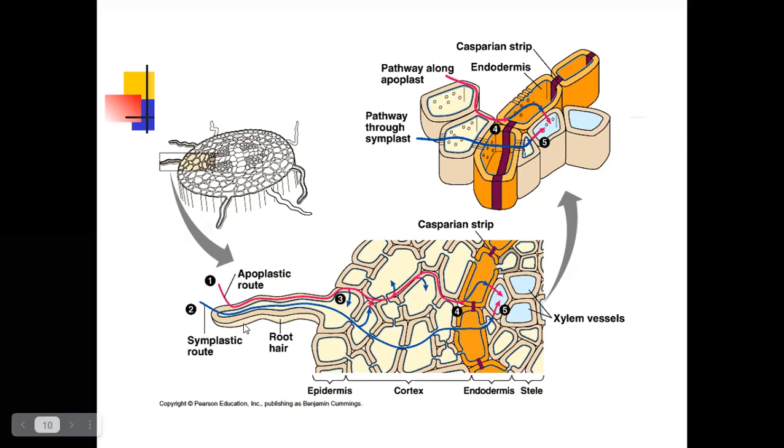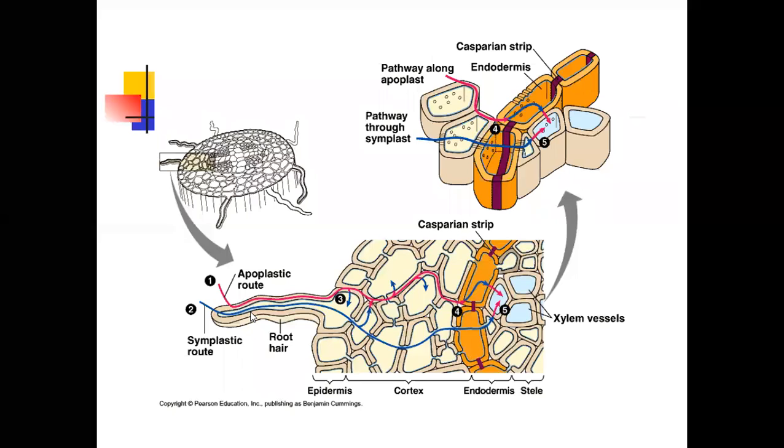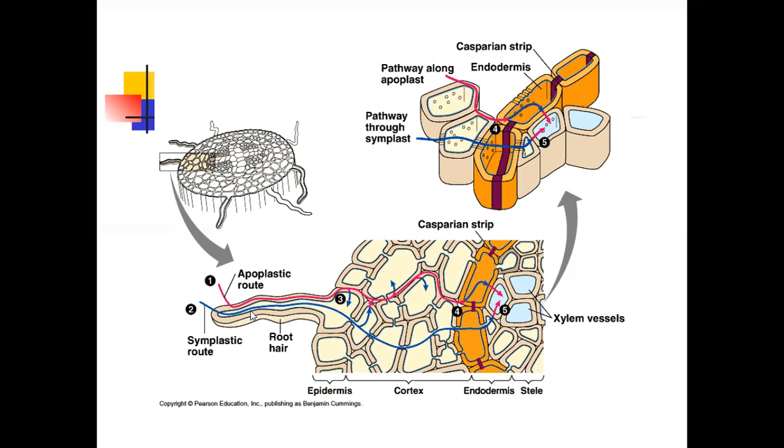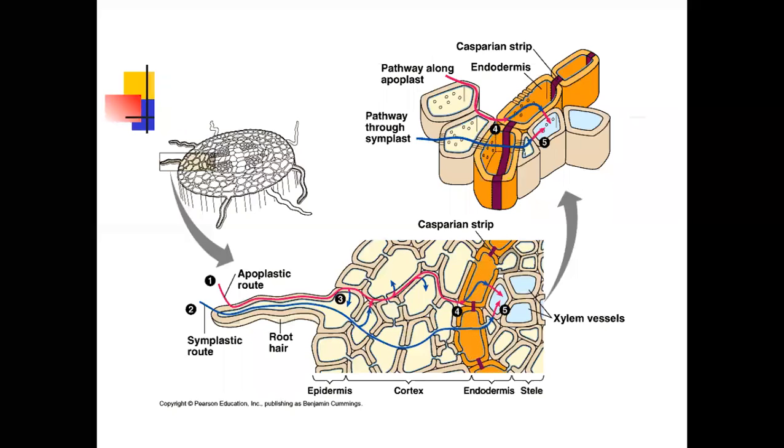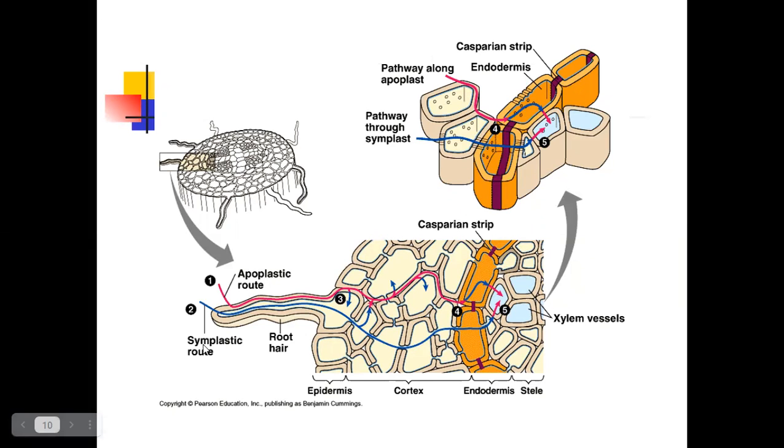Symplast means inside the plasma membrane. Inside the plasma membrane is called symplast. Mainly, plants absorb water in two ways: one is apoplast, the second one is symplast.